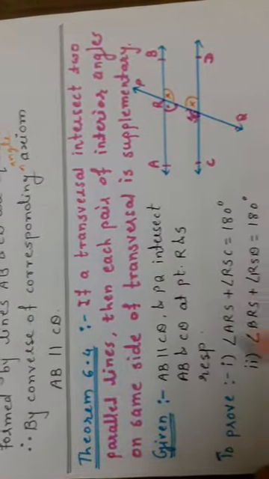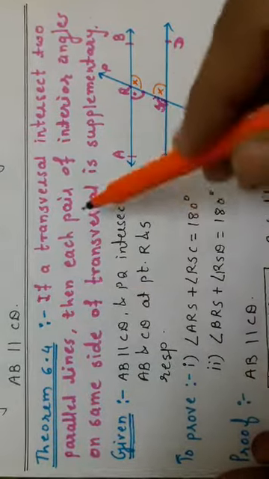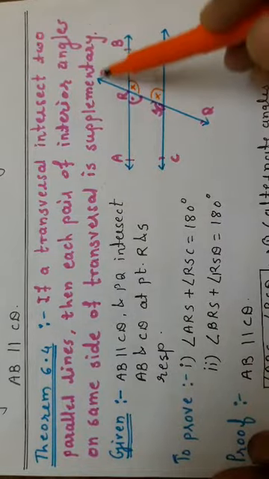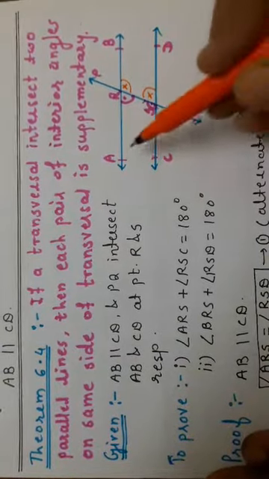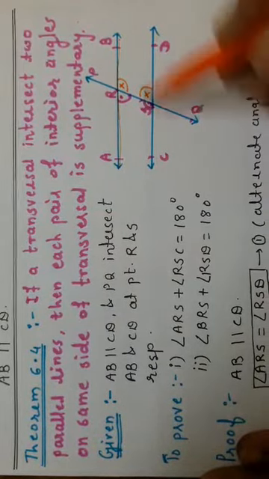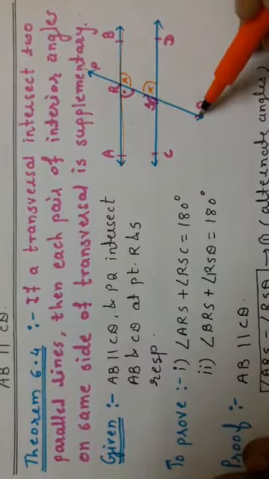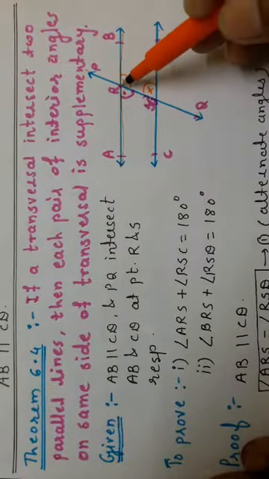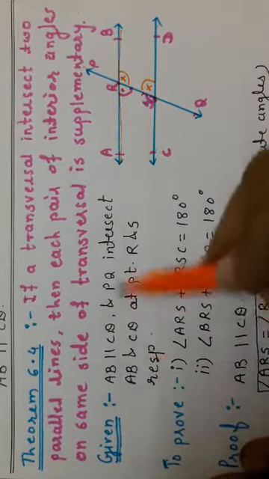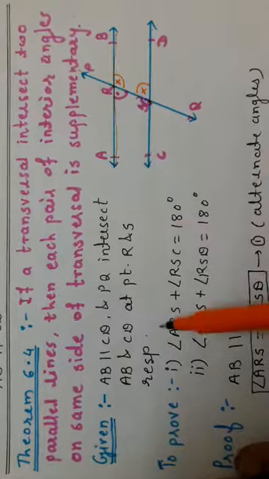Theorem 6.4. If a transversal intersects two parallel lines, then each pair of interior angles on the same side of the transversal is supplementary. Now in this theorem what they had given, AB and CD are the two parallel lines. PQ is a transversal intersecting AB at R and CD at S. This is given, AB is parallel to CD, PQ intersects AB and CD at the points R and S respectively.